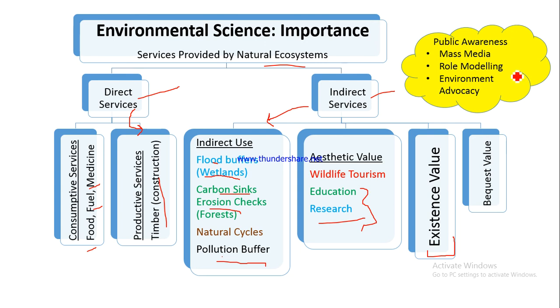So we need to create this public awareness. And how do we create this public awareness? Mass media, for example, newspapers, for example, television, which reaches the mass, is basically mass media, magazines, newspapers, television. So we can make use of mass media, we can make use of role modeling, where prominent personalities exhibit pro-environment behavior, for example growing trees, for example planting saplings, and then